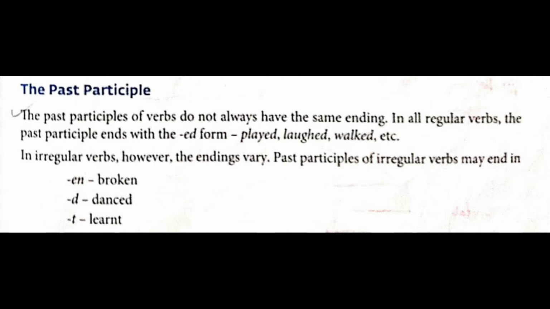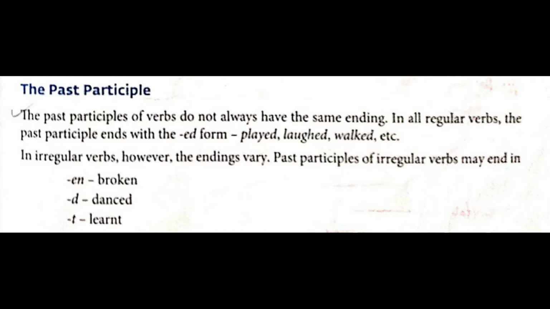For example, played, laughed, walked, etc. So when I say V1, V2, V3, that is present, second is past tense, and then past participle. The third form will come in that. For example, call, called, called. So the third form, that is past participle, we are going to use.